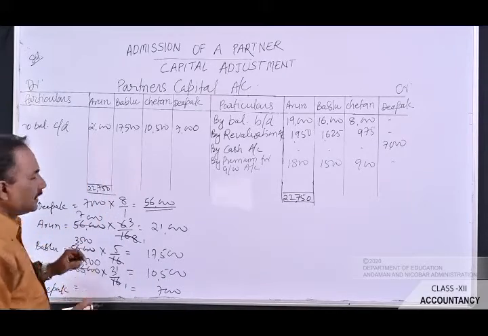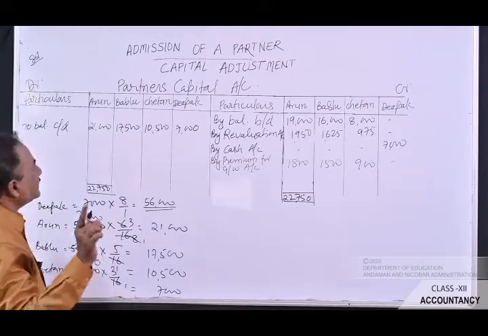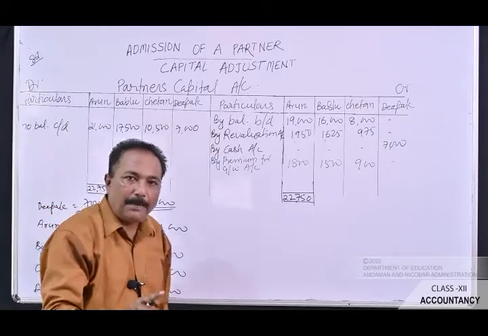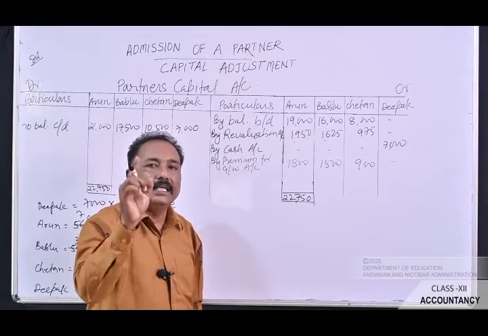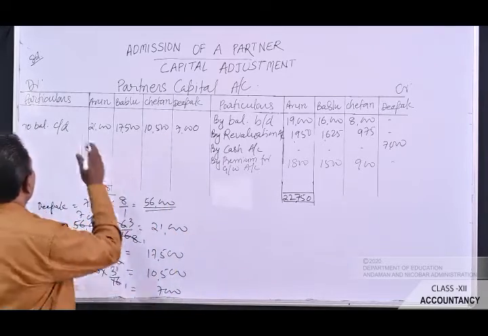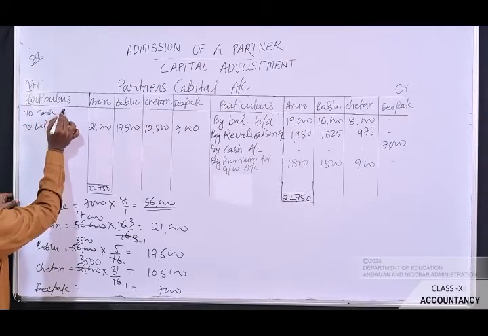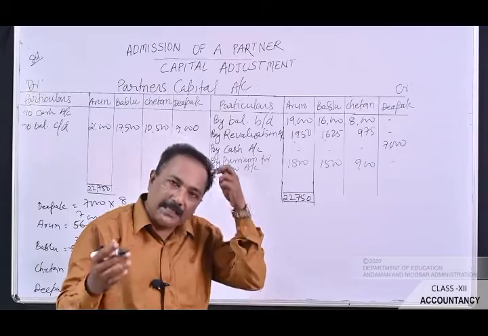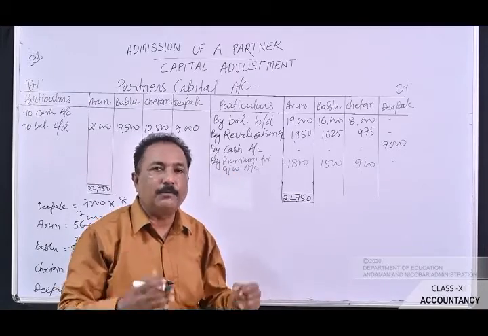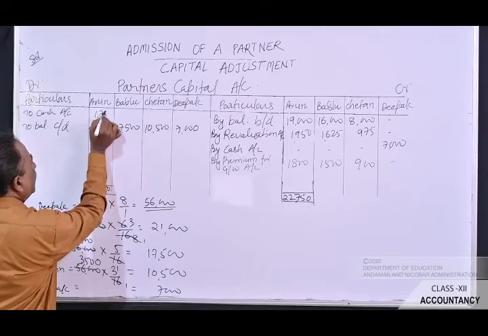So it means that Arun will get rupees 1,750 from the partnership business because he is having excess money in his account. So for that purpose, here you have to write down as cash account, because the money is going out of the partnership business, and when the money goes out of the partnership business, at that moment cash account has to be credited. So he will get rupees 1,750.